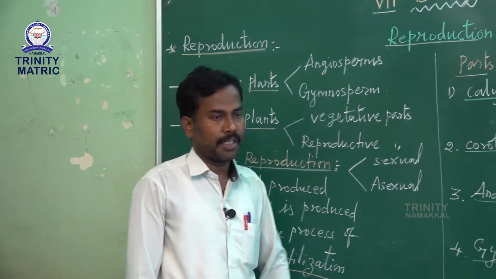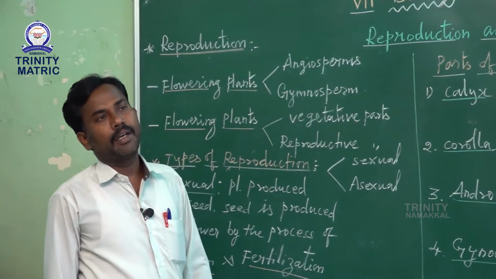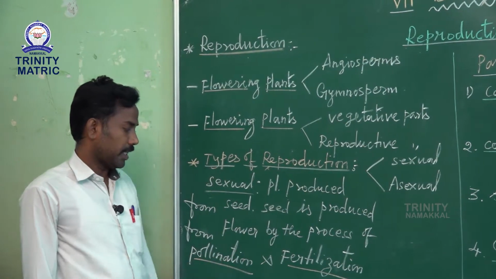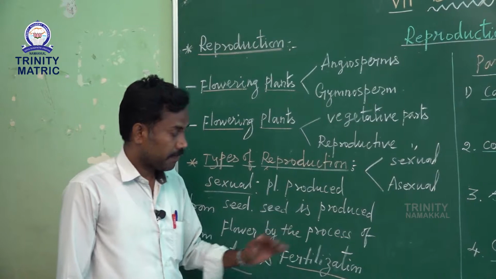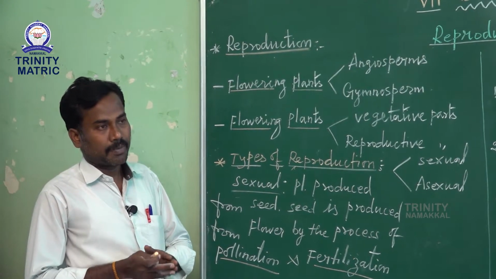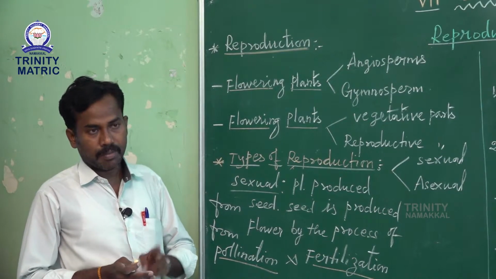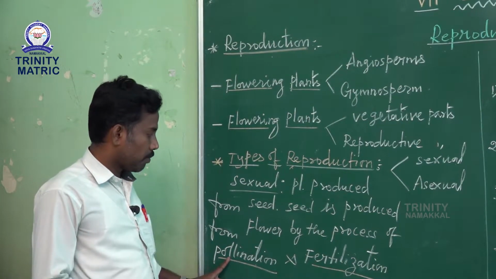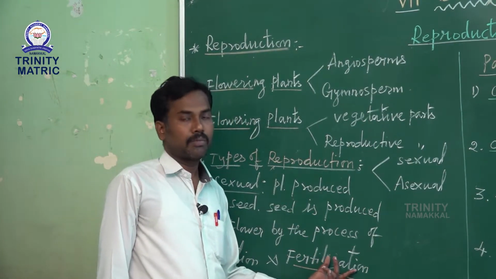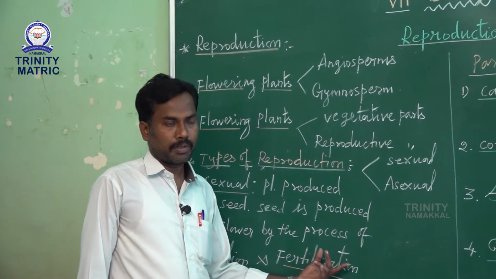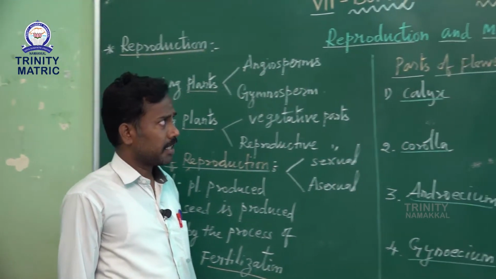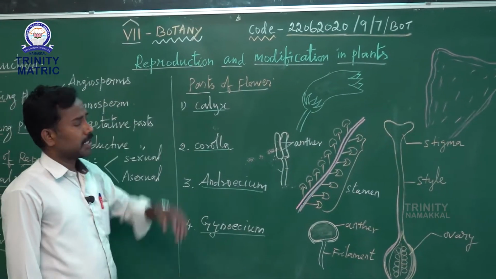What is the meaning of pollination and fertilization? Pollination means transfer of pollen grain from the anther to the stigma of a flower, and it is followed by fertilization. In angiosperm plants, fertilization takes place in 2 events. Fertilization means the fusion of the male and the female reproductive gametes. Okay, that's all.